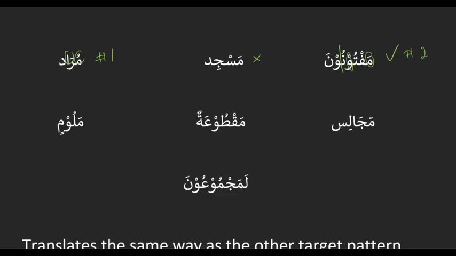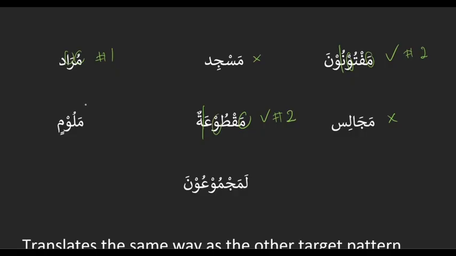Majalis. Starts with a ma. Second to last letter is not a waw, so it is not a target. So there are some words that can start with ma, but not be a target. Because usually when we see mu, it's going to be either an agent or a target. When you see mu, it'll either be mu'i or mu'a. But with ma, you have, like masjid, right? It doesn't follow any pattern. Okay, maqtu'a. Hide the ta marbuta. So starts with a ma. Second to last letter is a waw. So that is target pattern number 2.